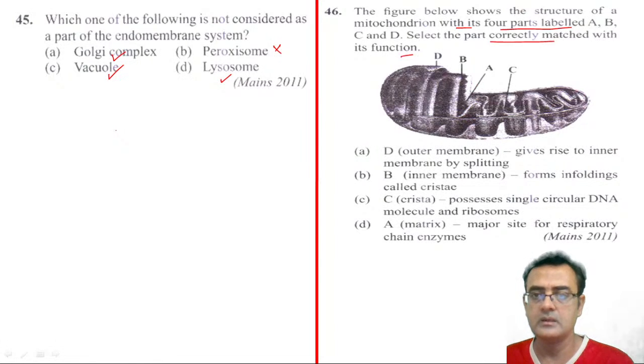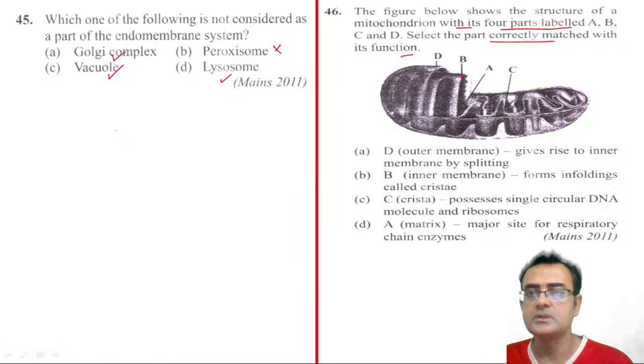A here is not visible clearly, but C here is the crista, and B is the inner membrane.